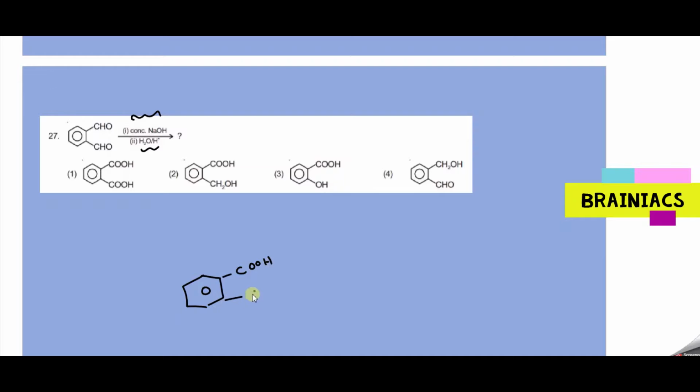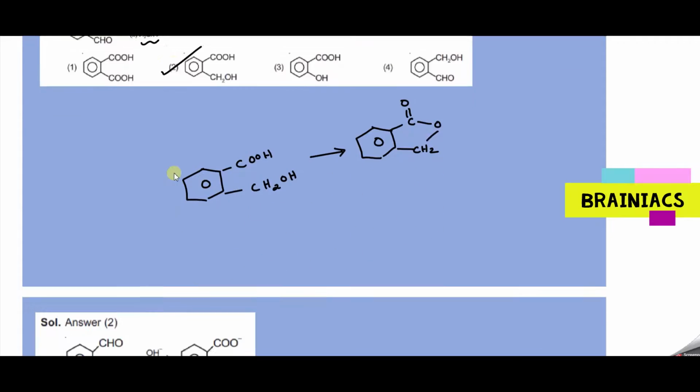Actually this reaction will not stop here, further it can happen, esterification will happen, and this will result in a lactone. We have seen that, C double bond O, and you will have O like this, and CH2 connected like this. This is called a lactone, but here it is stopping at this reaction, so option 2 should be the correct answer.